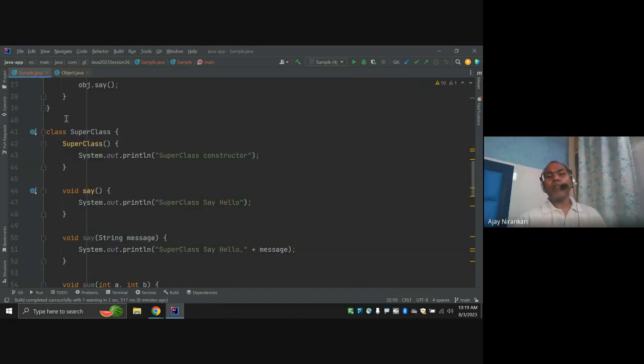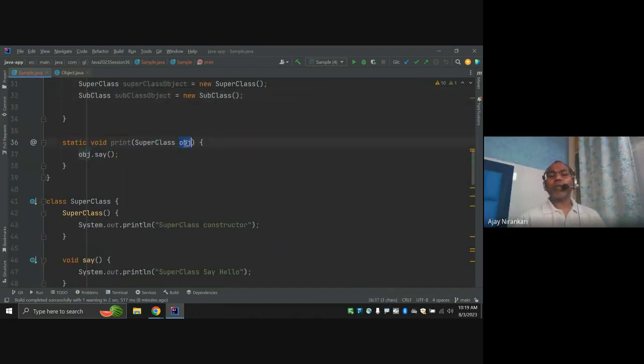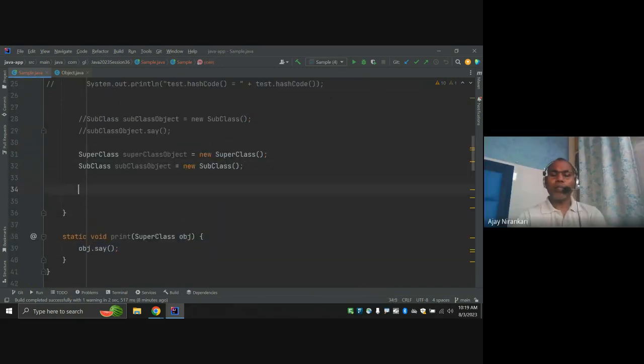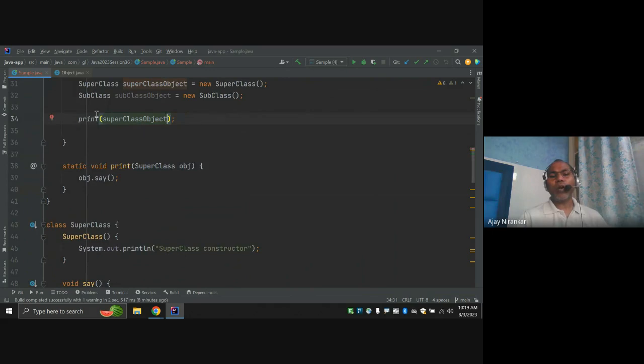Notice I have written one simple method that takes one argument and calls the same method. Let me call the print method and pass the superclass object. Whenever we call it with the superclass object, this method will print.